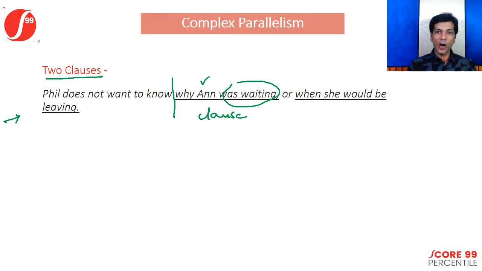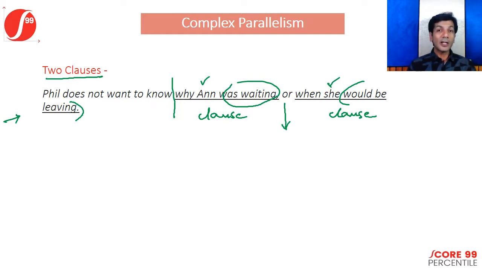And then, or when she would be leaving. Here 'would be leaving' is your verb and 'she' is your subject, so this is also a clause. So now you are combining two clauses with a conjunction like 'or.'